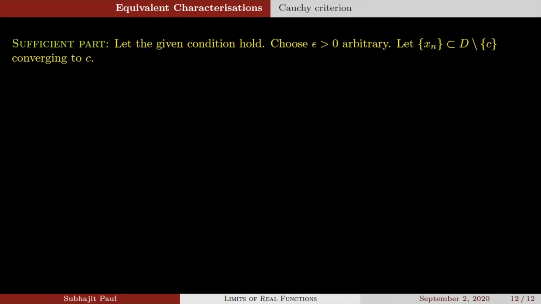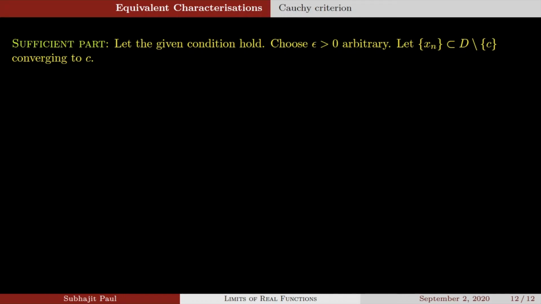So we have chosen xn the sequence here. We will consider the functional sequence f of xn, and we will show that f(xn) converges to a limit L. Now what remains to show after that is, if you choose any other sequence yn, then the functional sequence f of yn also converges to the same limit L. Do you understand this?